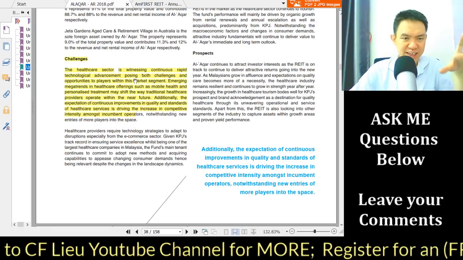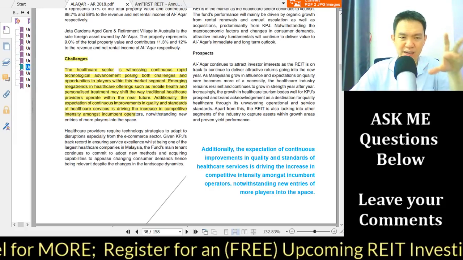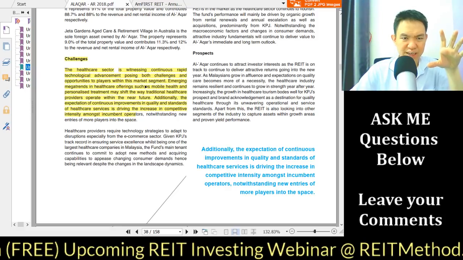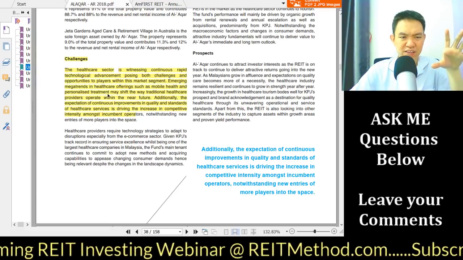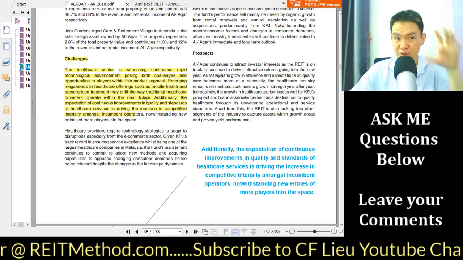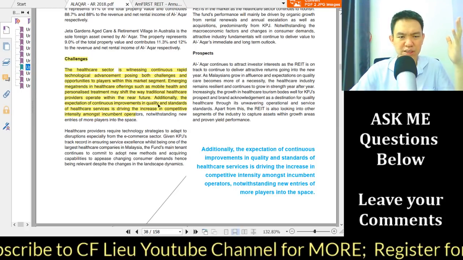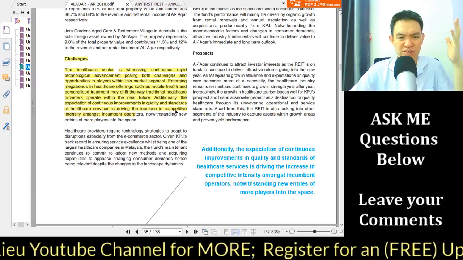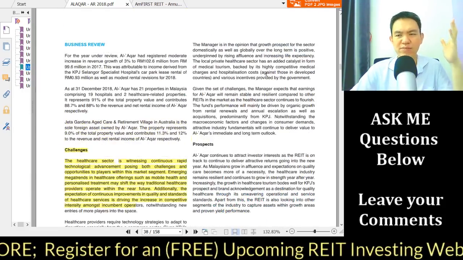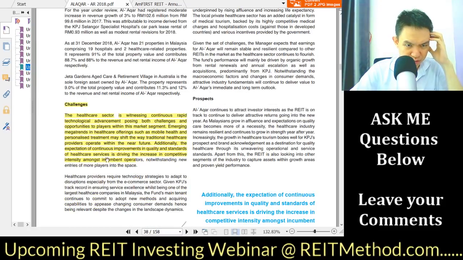the healthcare sector, according to the REIT manager for this Capige REIT, it also says the emergent mega trend in healthcare offering, such as mobile health and personalized treatment, may shift the way traditional healthcare providers operate within the near future. They are very far-sighted. Additionally, the expectation of continuous improvement in quality and standard of healthcare service is driving the increase in competitiveness among incumbent operators.